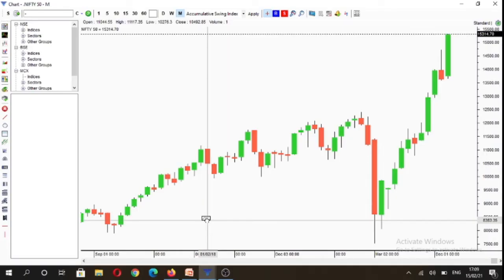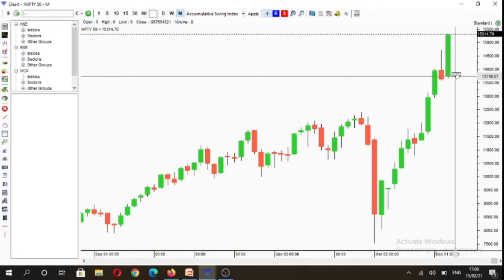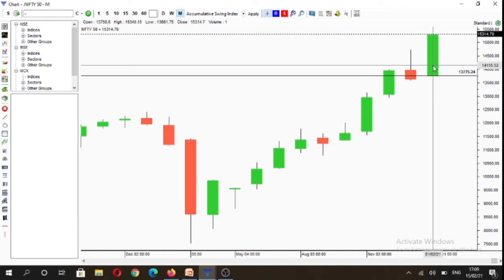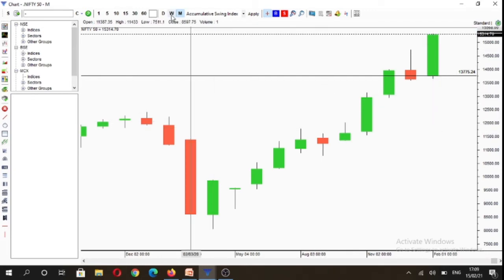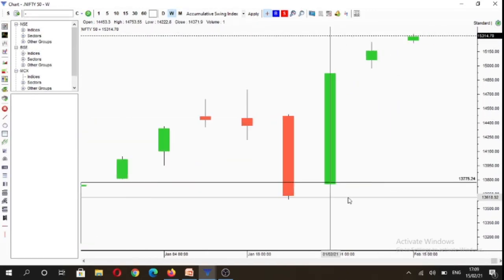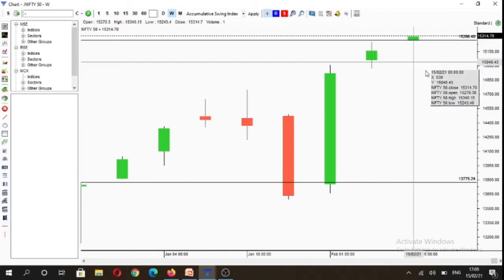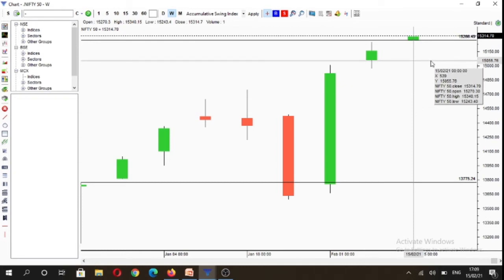If we analyze Nifty spot on multiple time frames, you will see that on the monthly time frame, market is under control of buyers, that is above 13,758 levels. On the monthly time frame, market is under control of buyers. And today, being a Monday, a new weekly candle has also opened. So today's weekly and the daily candle are the same.